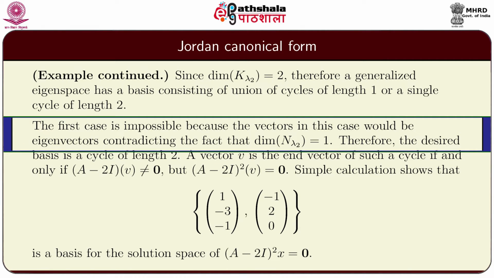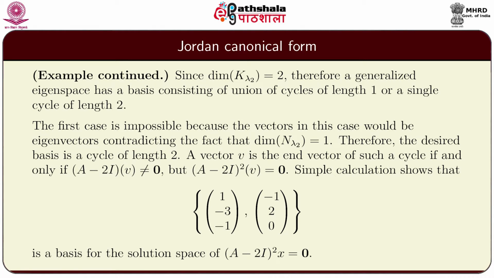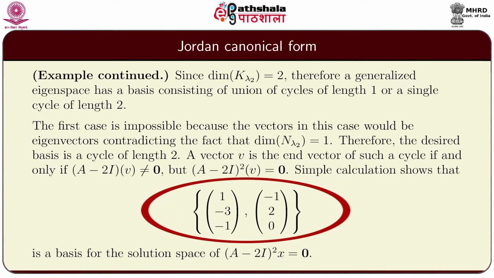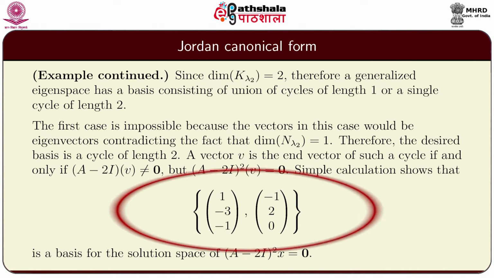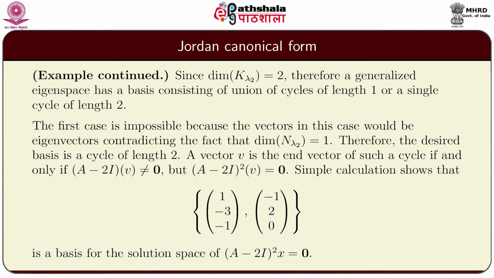Now, we see that the first case is impossible because the vectors in this case would be eigenvectors, contradicting the fact that the dimension of N lambda 2 is 1. Therefore, the desired basis is a cycle of length 2. A vector V is the end vector of such a cycle if and only if (A minus 2I) of V is not 0, but (A minus 2I) squared of V is 0. And a simple calculation shows that these two vectors, 1, minus 3, 1 and minus 1, 2, 0, form a basis for the solution space of (A minus 2I) squared x equal to 0.